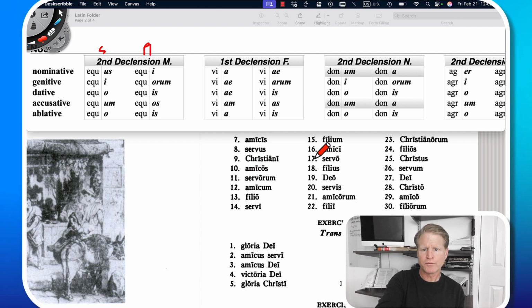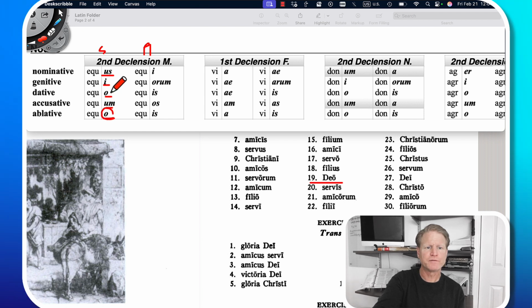Okay, here we have, let's go down to number 11, servorum, or in the restored classical pronunciation, servorum. So servus, servi, servo, servum, servi, servo, servi, servorum, of the slaves. Of the slaves, servorum. Deo, number 19. Deus, dei, deo, deum, deo.